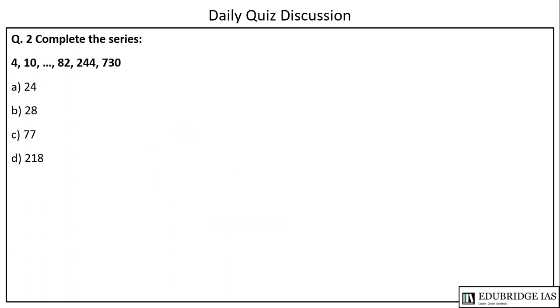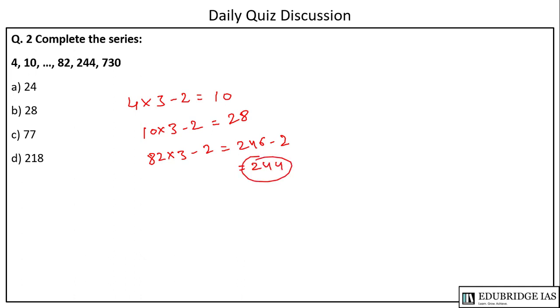The next is also a series based question. Here the previous number is multiplied by 3 and then 2 is subtracted. For example, 4 into 3 minus 2 is 10. Then 10 into 3 minus 2 is 28. Then 82 into 3 minus 2, 246 minus 2 equals 244. So in this case the answer is B.